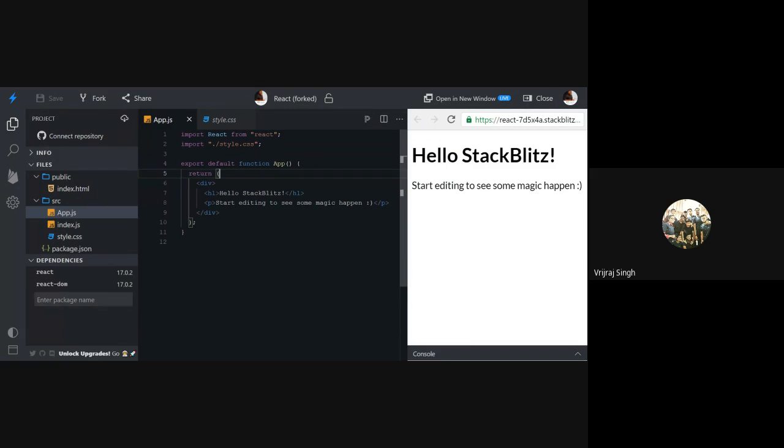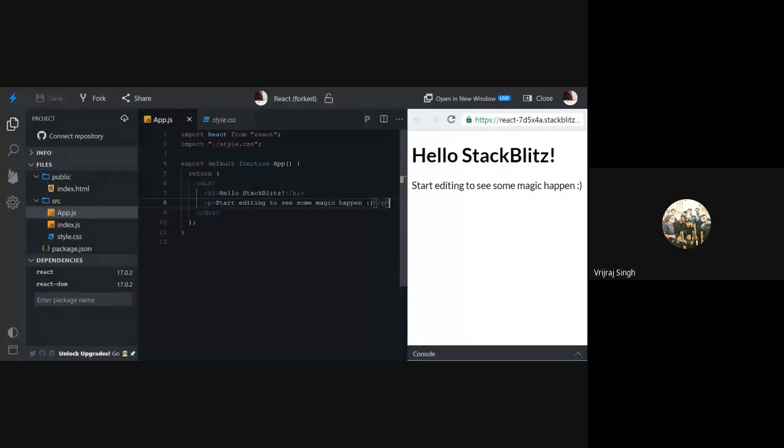Basically, written here, there will be one HTML element. Inside one HTML element, you can pass multiple HTML elements. So here we have the HTML element div. Inside, you can pass multiple HTML elements.